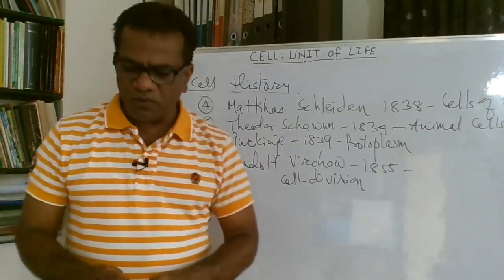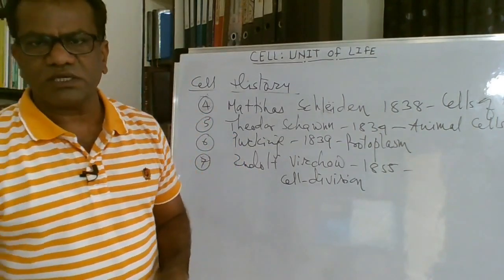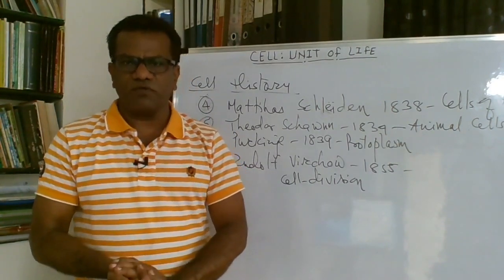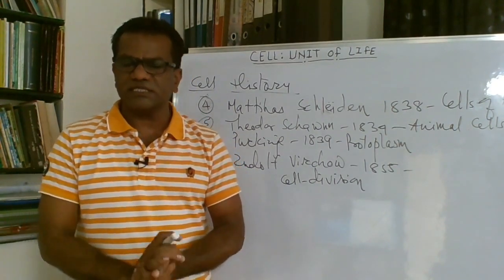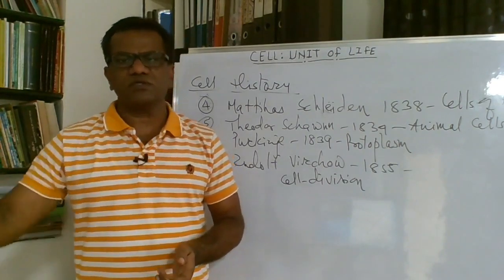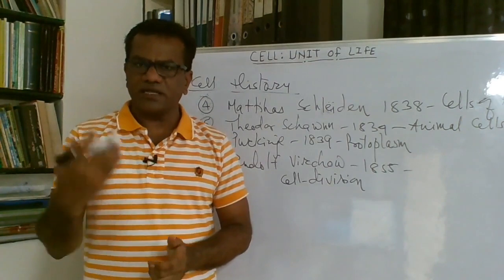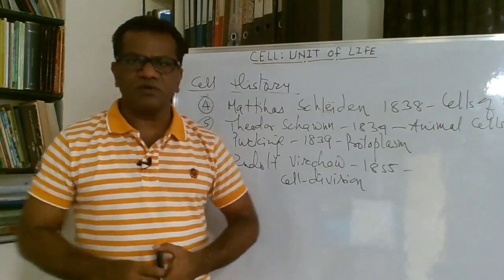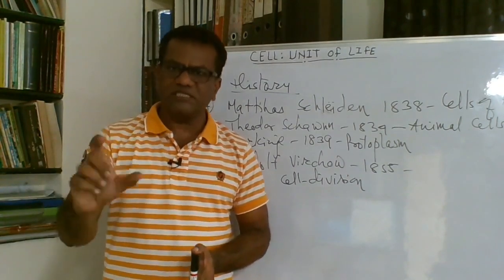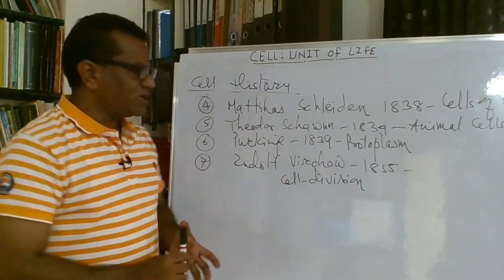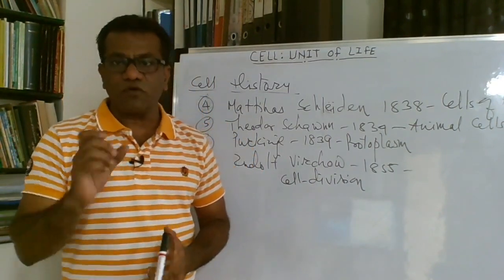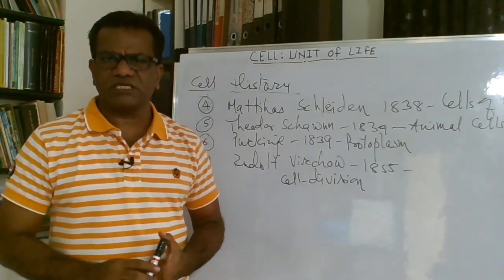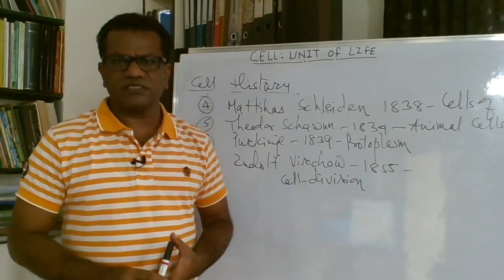So these are some of the important contributions. Let me revise once again. The first instance in the discovery of the cell was of Robert Hooke in 1665. For the first time he observed some empty spaces of cork, and these were the dead cell walls. He called them cellula, and he published his work in Micrographia, his book basically based on the microscope. Then Anton van Leeuwenhoek was the second who for the first time observed some living cells like RBC, WBC and a few bacteria, etc. He published his work in 1675.